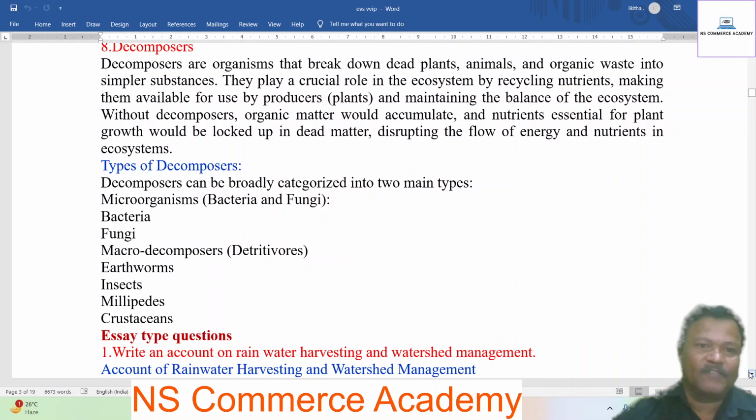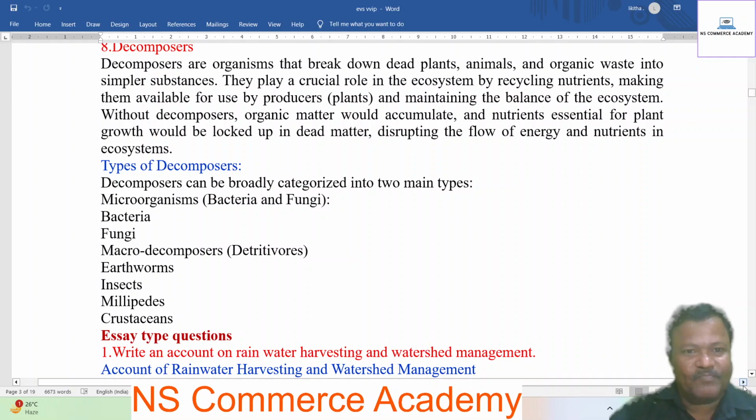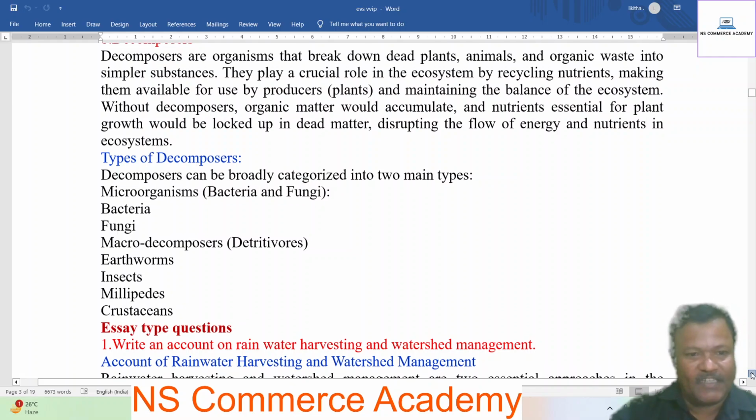Types of decomposers. Decomposers can be broadly categorized into two main types: microorganisms, where bacteria and fungi are the examples. Next, macro decomposers, such as earthworms, insects, millipedes, crustaceans. Next, come to the essay type question.